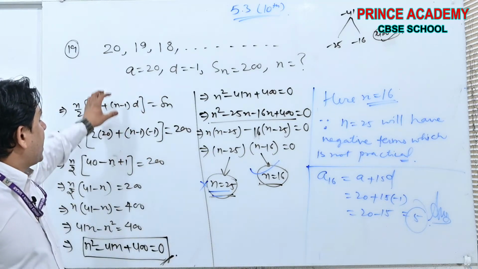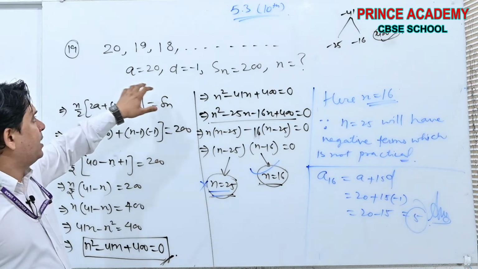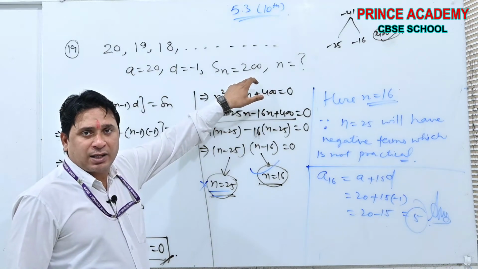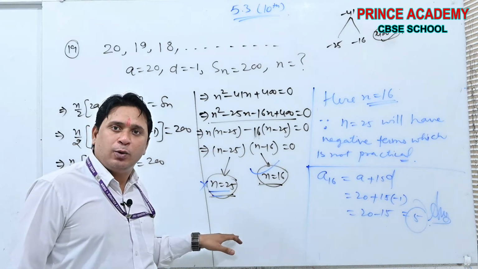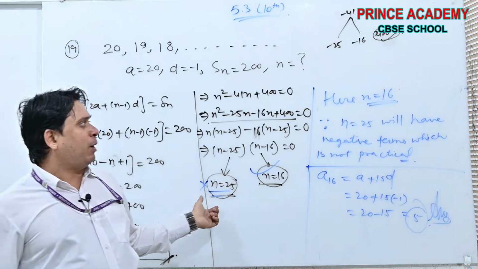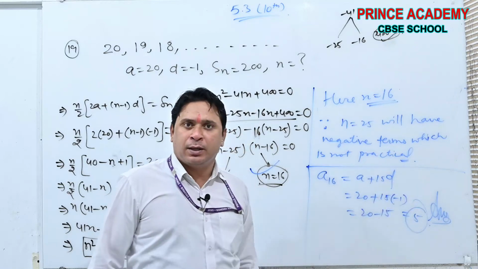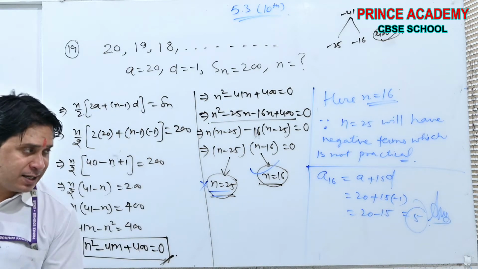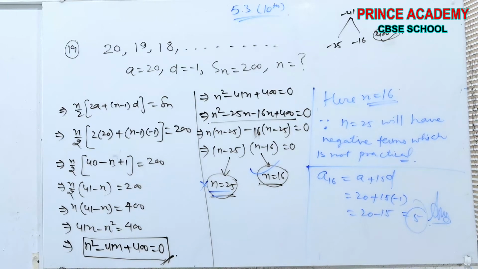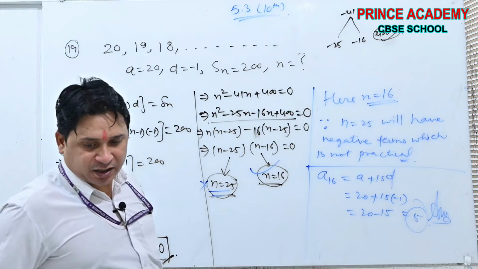We solved the AP 20, 19, 18. The Sn was 200. We found n has 2 values, but one is not applicable. Why? It will give negative terms. That's why it is not practical. Now you take the screenshot beta. Done. I think you have taken the screenshot.